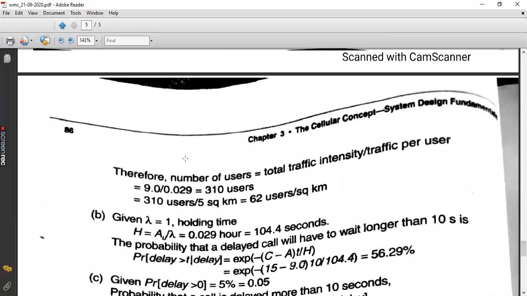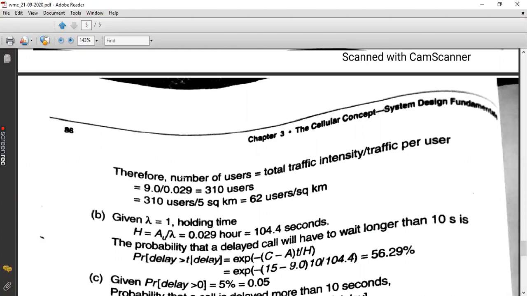What is the equation for U? U is the number of users, which is equal to total traffic intensity A divided by traffic per user AU. So dividing A by AU, you will get the answer as 310 users in the entire coverage area.